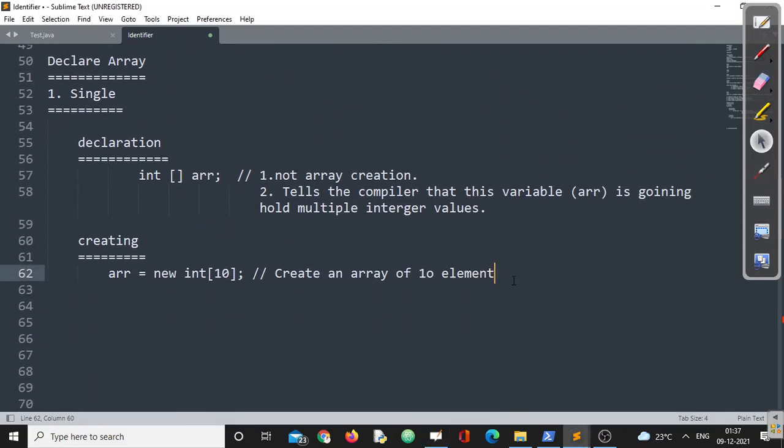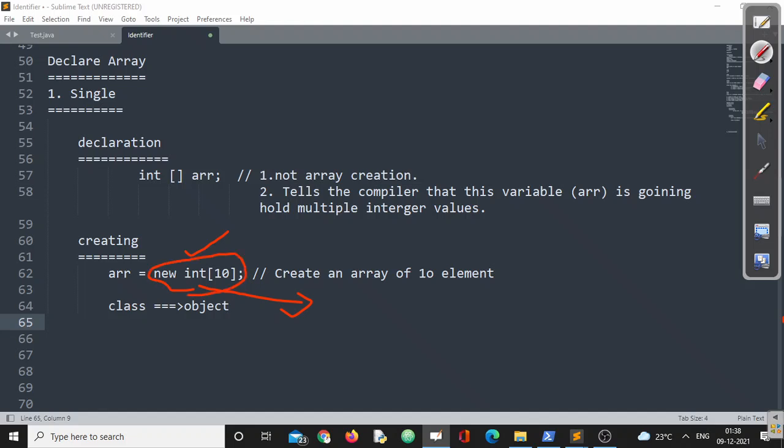Now when I say every array is an object in Java, in the next second there will be a bigger doubt in your mind. Sir, we know if there is a class, there will be an object, and vice versa. If we are creating an object, definitely there should be a class, correct? Now we have created an array, meaning we have created an object, right? So can you please tell us what will be the name of the class of this particular object?